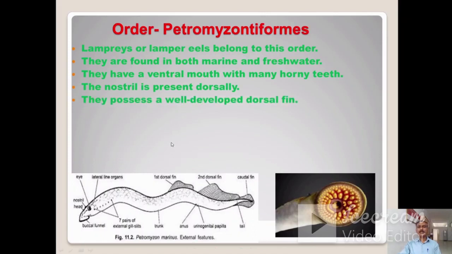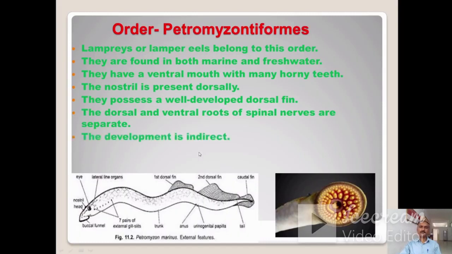They possess well-developed dorsal fins. The dorsal and ventral roots of spinal nerves are separate. The development is indirect, and these are the examples of Petromyzontiformes, that is Petromyzon and Lampetra.